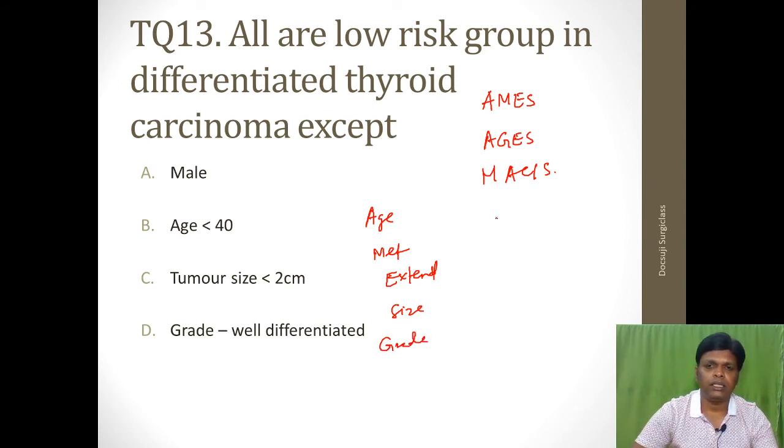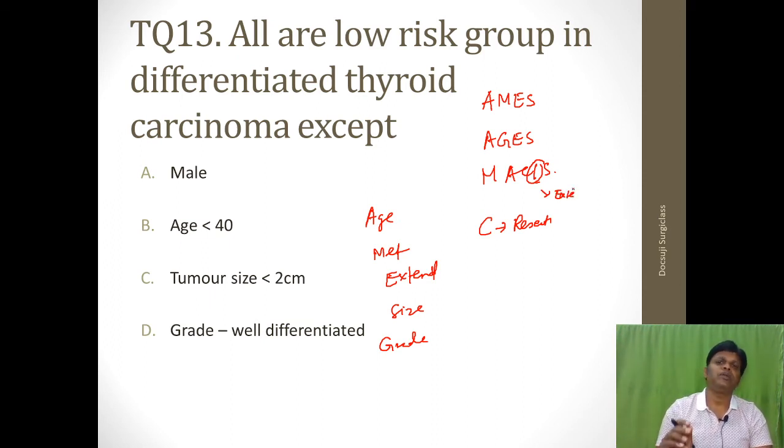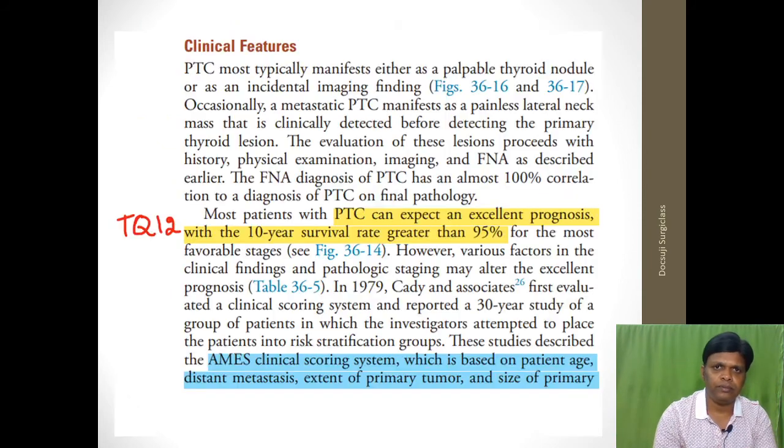In MASIS, C stands for completeness of the resection, and I is invasion, which is similar to extent. So this is a clinical scoring system, AMES, AGES, MASIS, used in differentiated thyroid carcinoma.